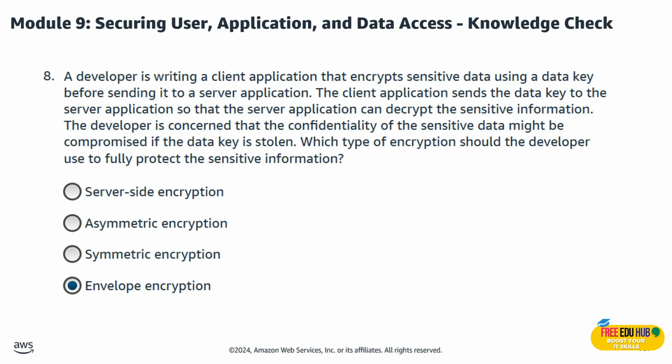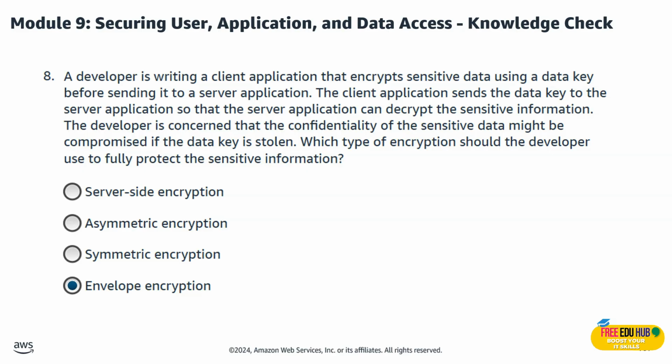Question number 8 says that a developer is writing a client application that encrypts sensitive data using the data key before sending it to the server application. The client application sends the data key to the server application so that the server application can decrypt the sensitive information. The developer is concerned that the confidentiality of the sensitive data might be compromised if the data key is stolen. Which type of encryption should the developer use to fully protect the sensitive information?